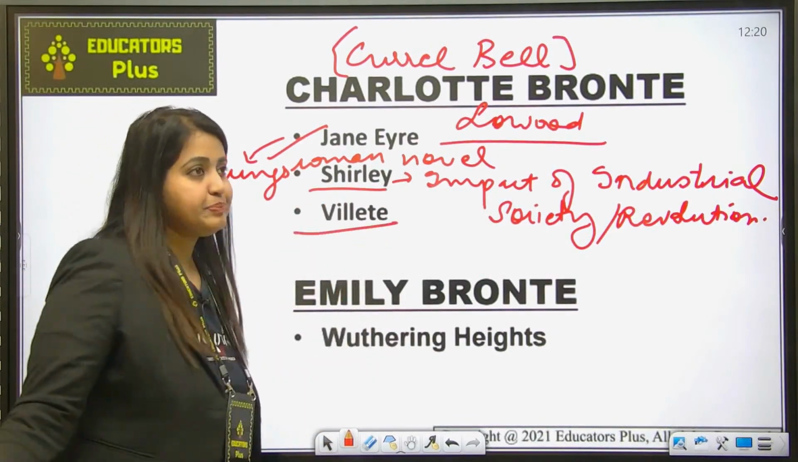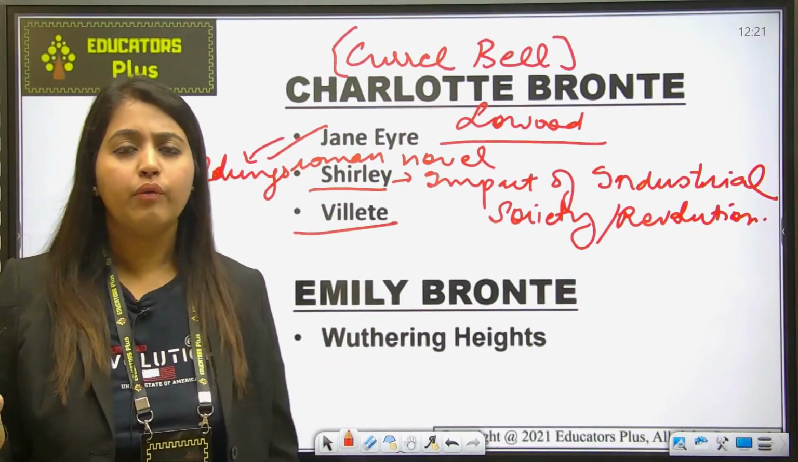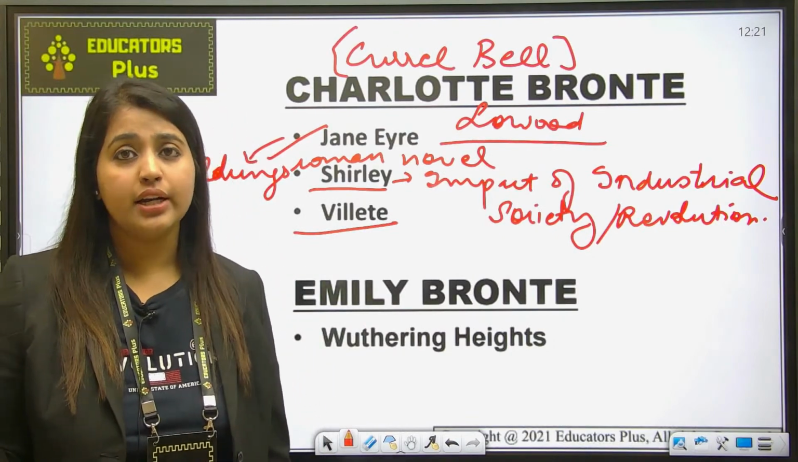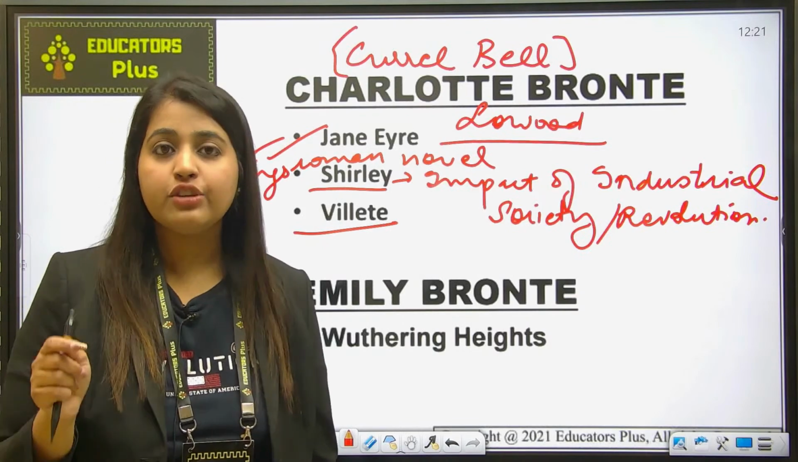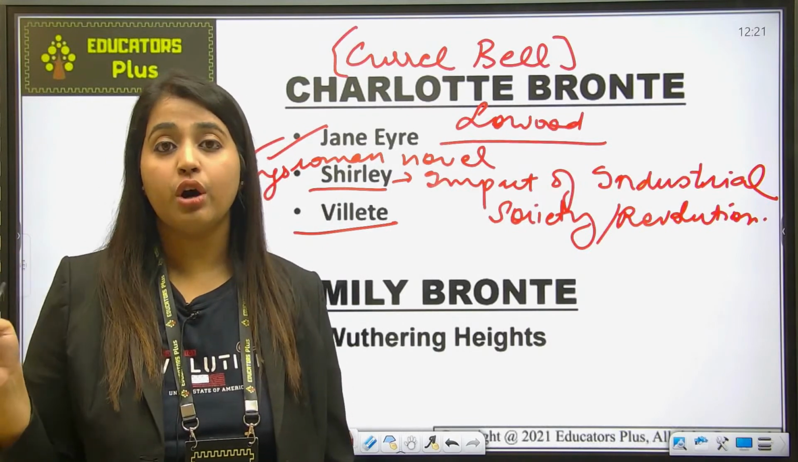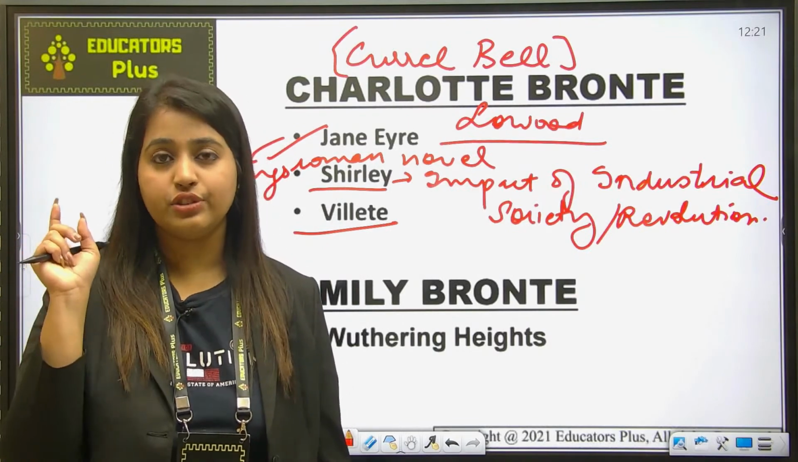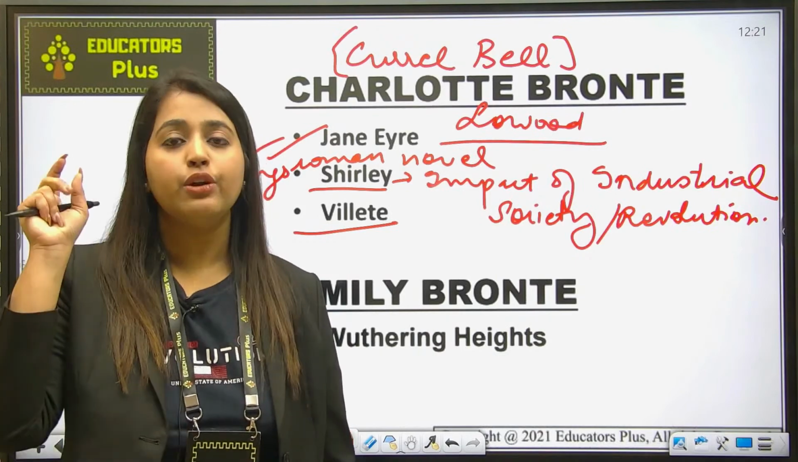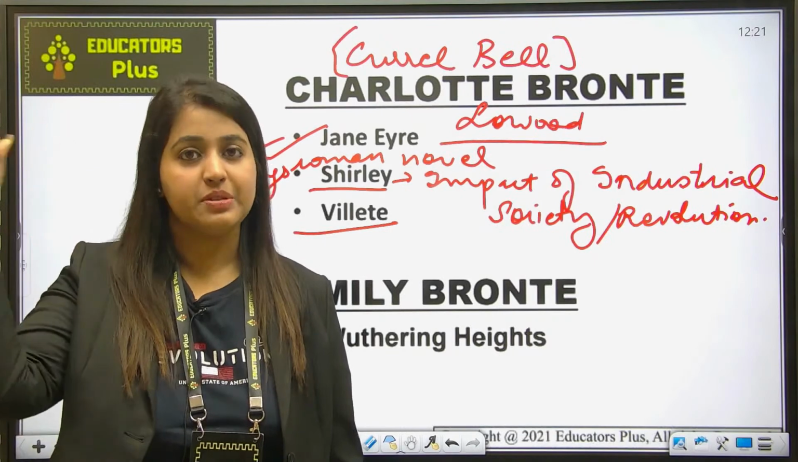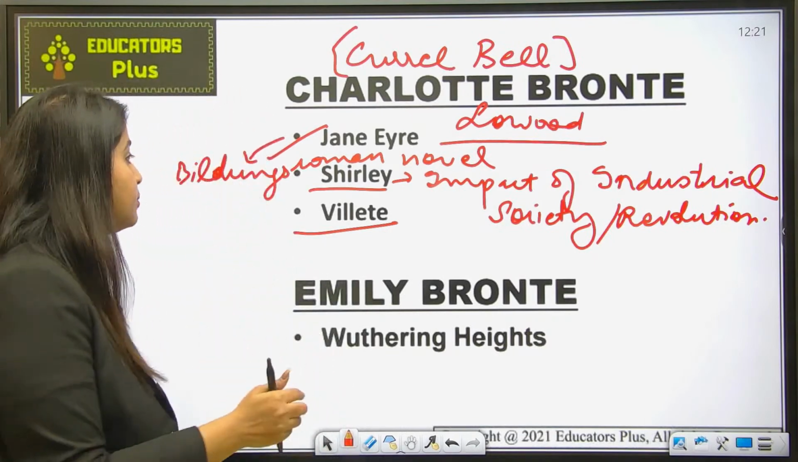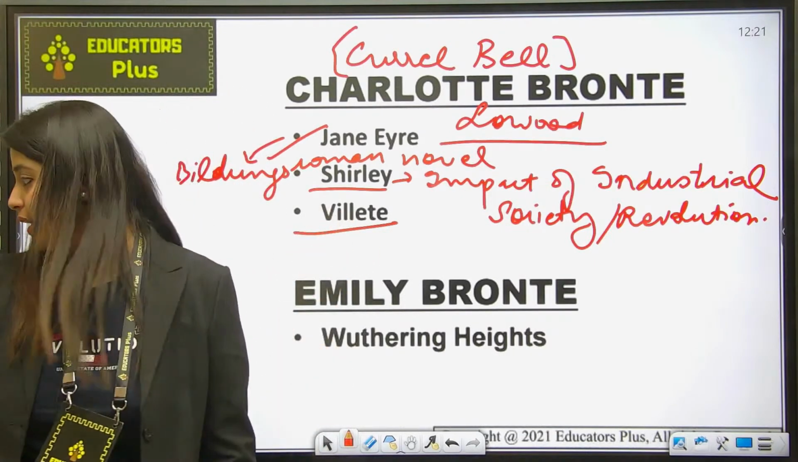Now Villette. Villette is a novel, the third work written by Charlotte Bronte, and the novel is actually based on her visit or the memoirs of Brussels. Okay, so she visited Brussels, and whatever experience she had in Brussels, she has portrayed that in her work Villette.